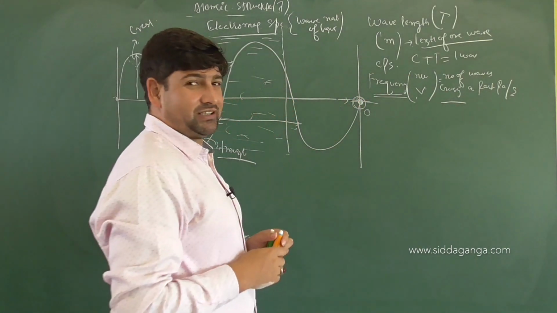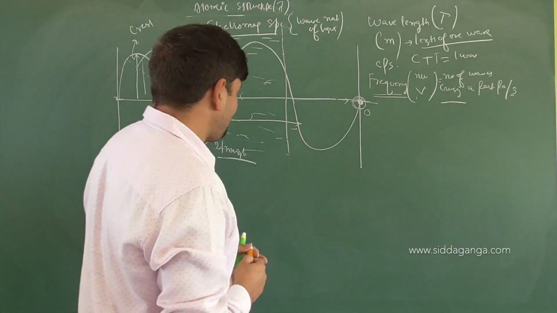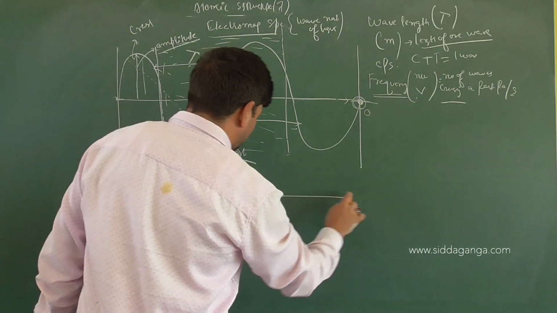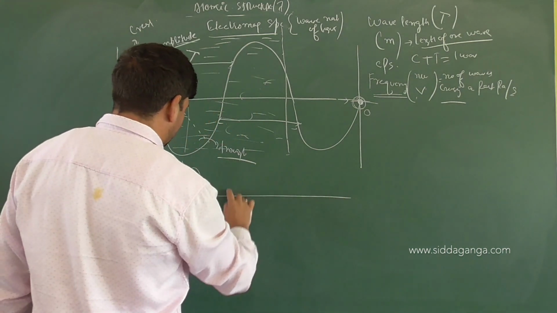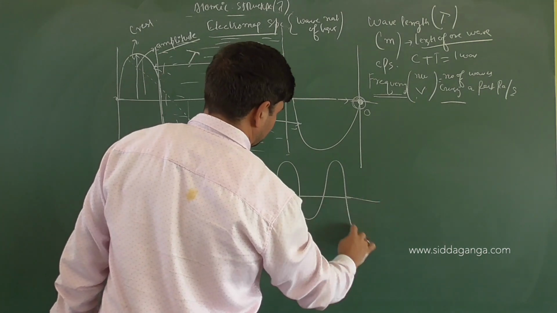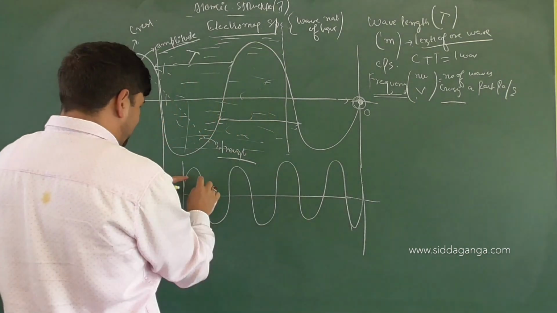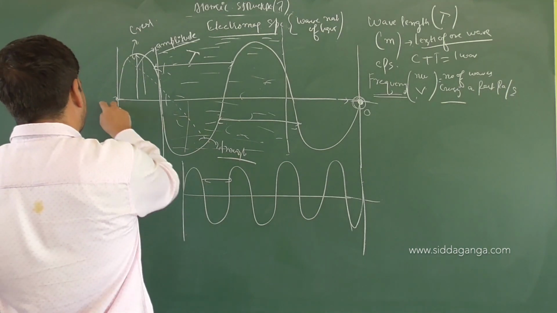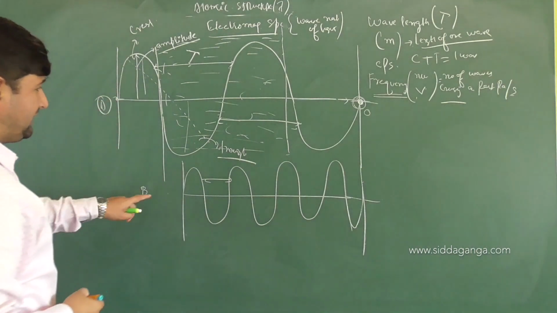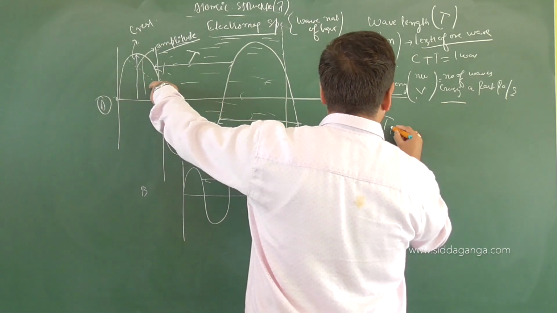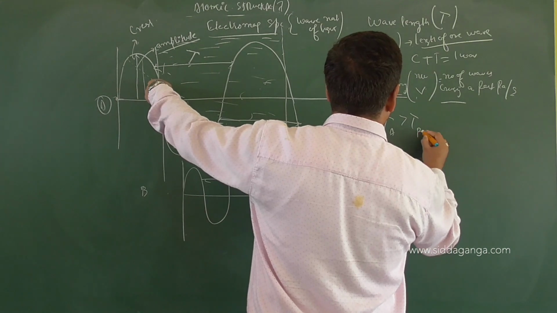Now you need to understand it very clearly, children, that suppose I have one more wave here, and you can see the wavelength, suppose this is wave B and this is wave A. You can see that very clearly here. What? That the wavelength of A is more than the wavelength of B. Clear or not?